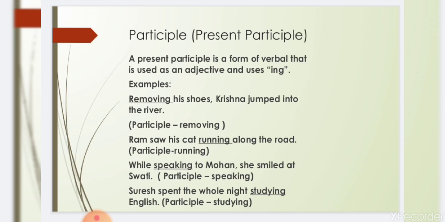Here speaking is present participle. Suresh spent the whole night studying English. Here the participle is studying. So this is the difference. Here the present participle is used as an adjective. It is giving the function of adjective and not as a verb.